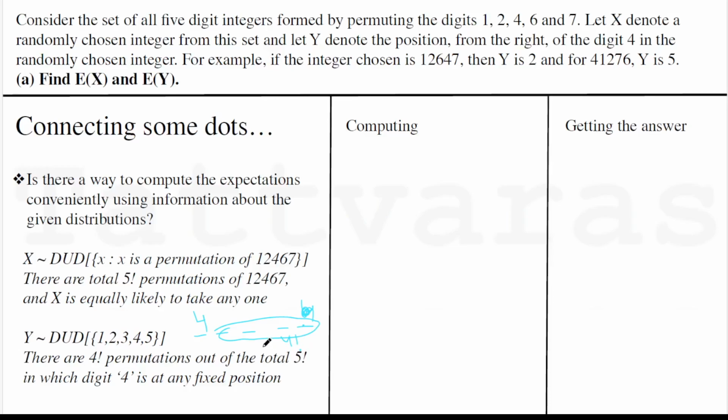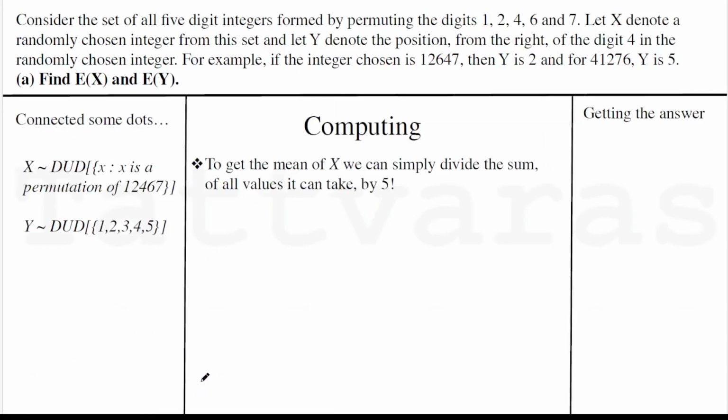Perhaps the question makers deliberately, it's a very sophisticatedly designed question. You'll see more about it as we progress. Too many 4s are popping up. So essentially, for fixing the digit 4 at any position, there are 4 factorial ways to do it. And because the total is 5 factorial, this is going to be the probability that Y takes any position in this set, which is 1 by 5.